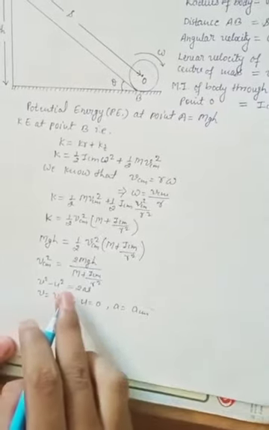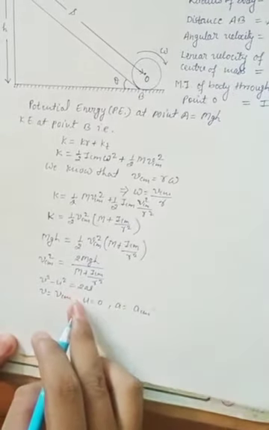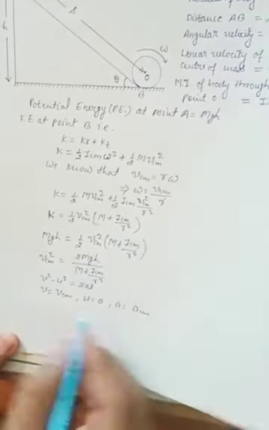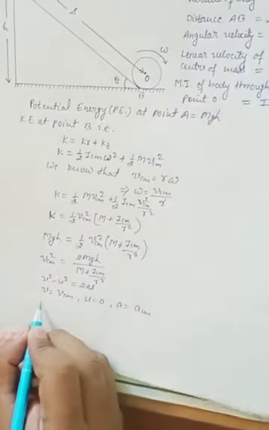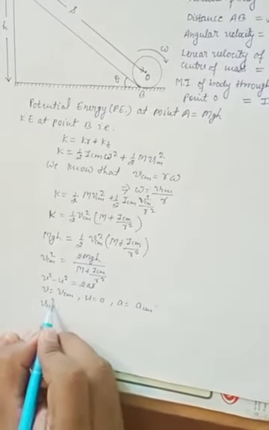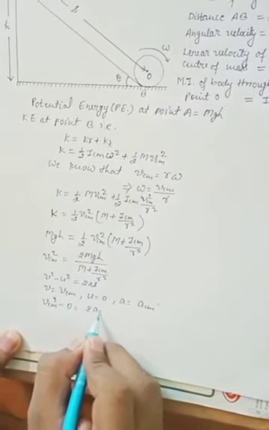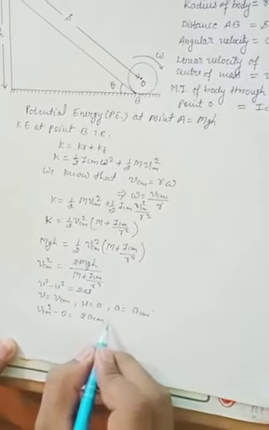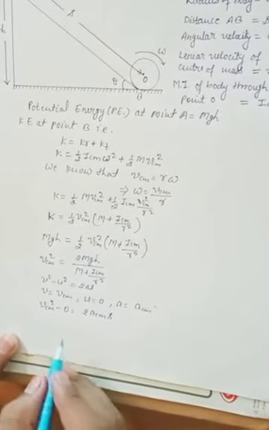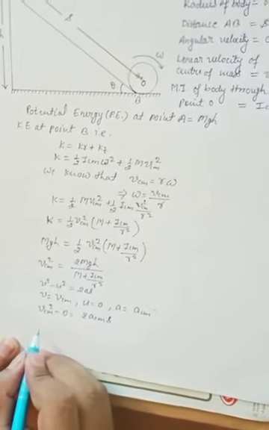Now we will replace all the terms: VCM square minus 0 is equal to 2 ACM into S.